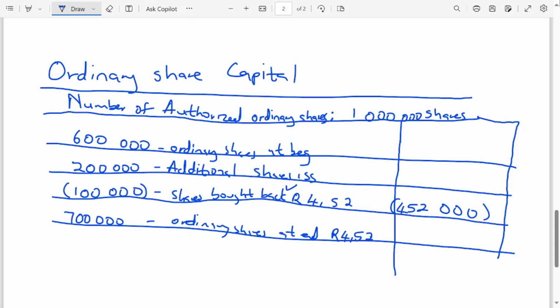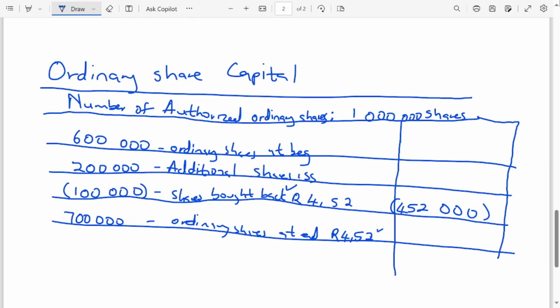Note, I'm saying only if the shares are bought back after the additional shares. So the buyback average price must be the same as the issue price of the ordinary shares at the end of the year. Next time, if you are given the price of the shares at the end of the year, you can use it in the buyback of shares.